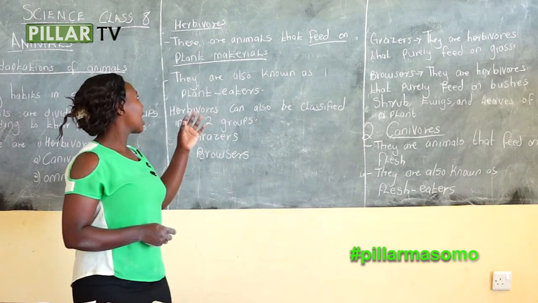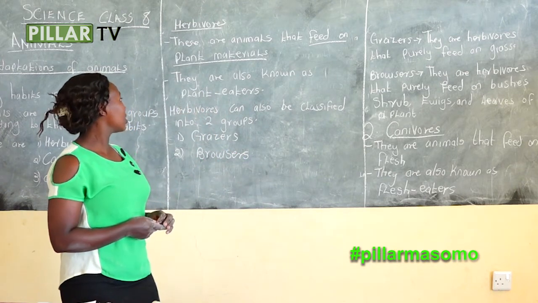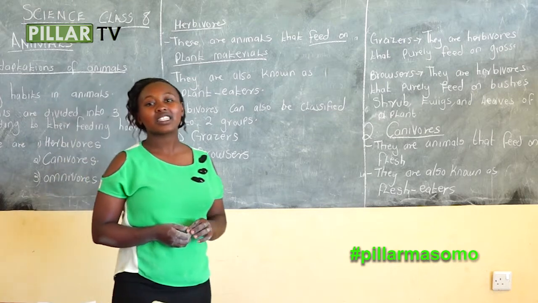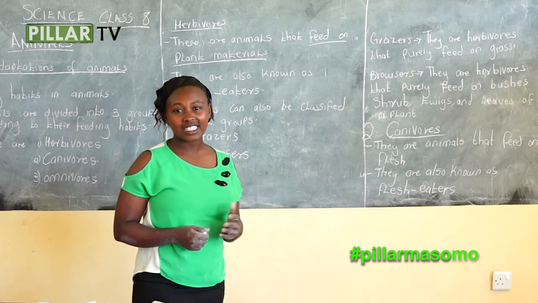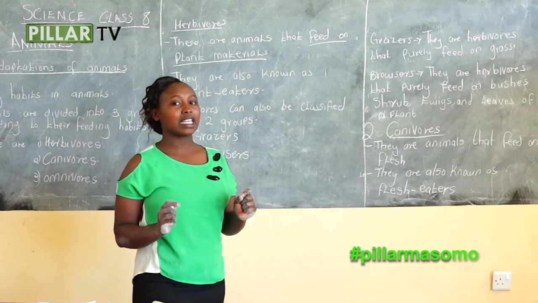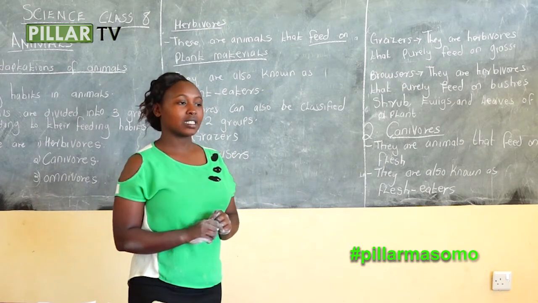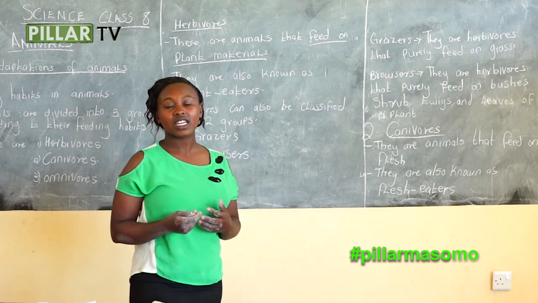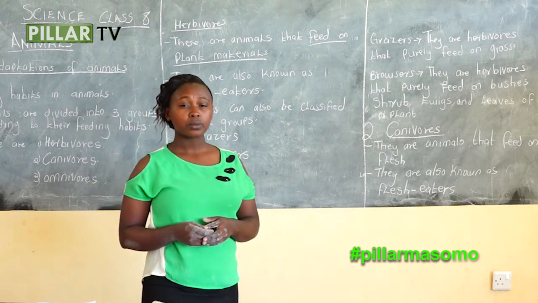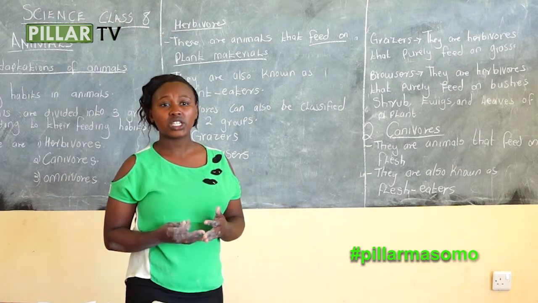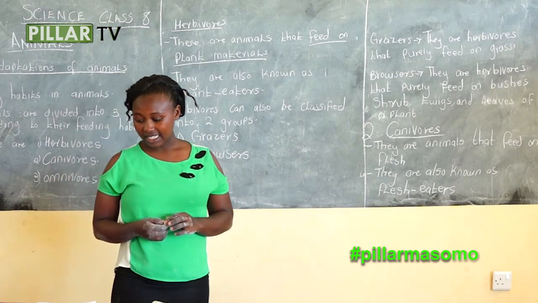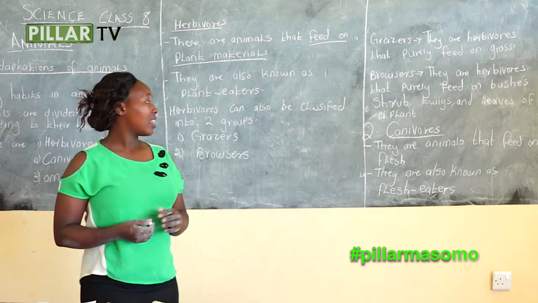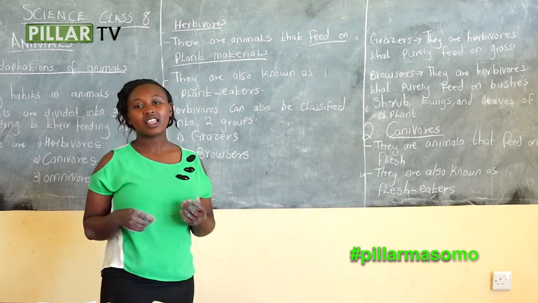Then under herbivorous, we have also discussed another category, that is the grazers and the browsers. And we say that grazers are animals that purely feed on grass. Examples are cows, goat, sheep, and buffaloes.